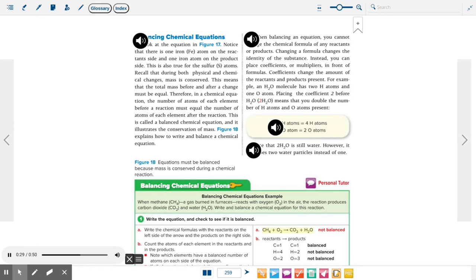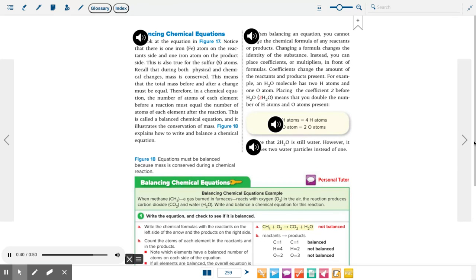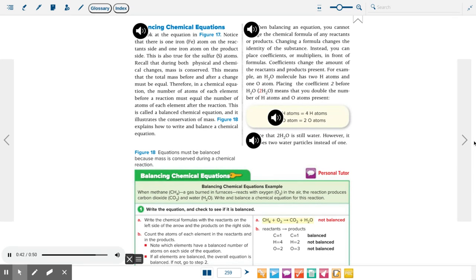Therefore, in a chemical equation, the number of atoms of each element before a reaction must equal the number of atoms of each element after the reaction. This is called a balanced chemical equation, and it illustrates the conservation of mass. Figure 18 explains how to write and balance a chemical equation.